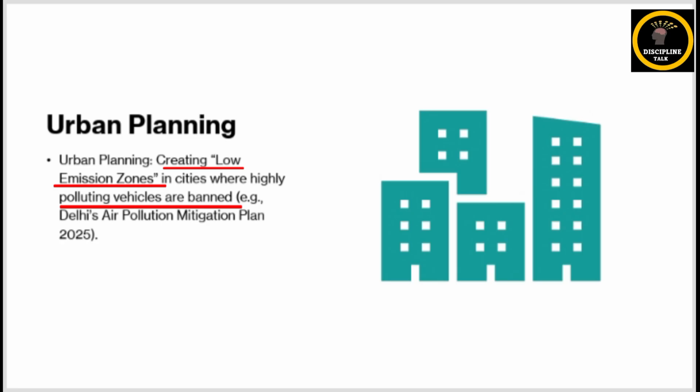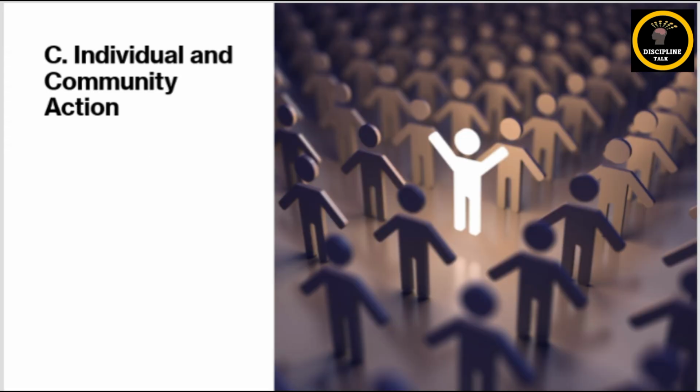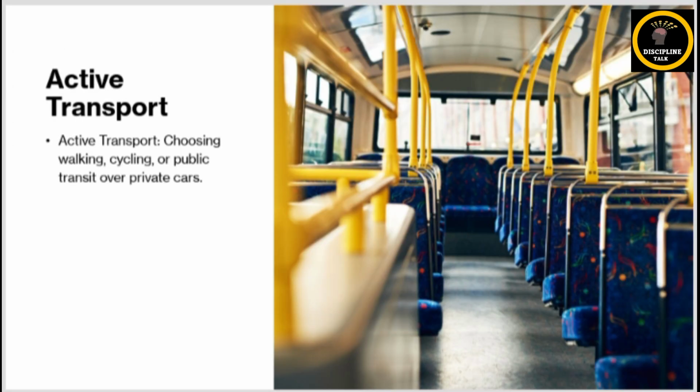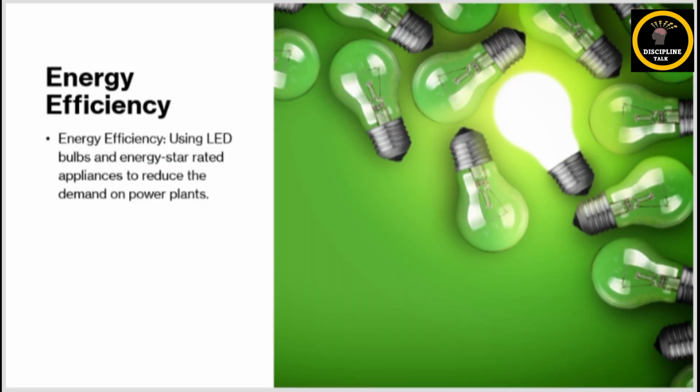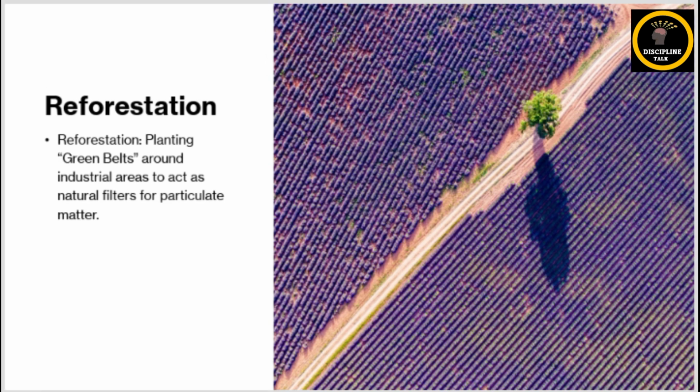Okay. Third is individual and community action. Every individual can help: they can use public transport, walk or cycle short distances, save electricity, avoid burning waste, protect green species, and plant more trees. So these small actions, when multiplied by billions, can create a big change.